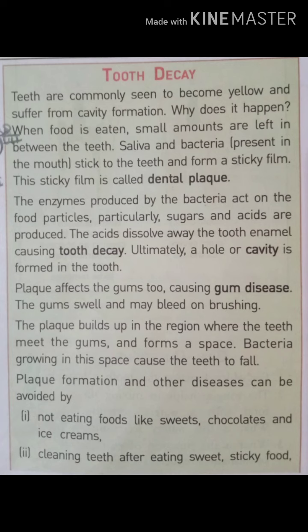This is due to the deposition of food. When food is eaten, a small amount is left in between the teeth. Then saliva and bacteria stick to the teeth and form a sticky film. This sticky film is called dental plaque.